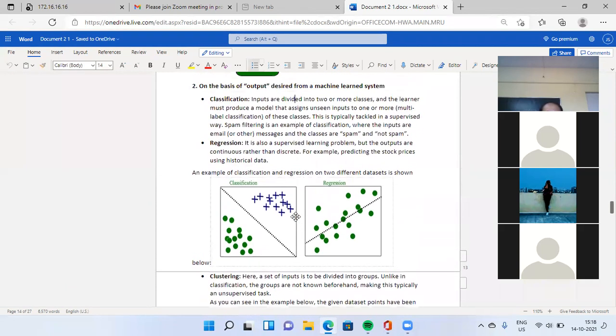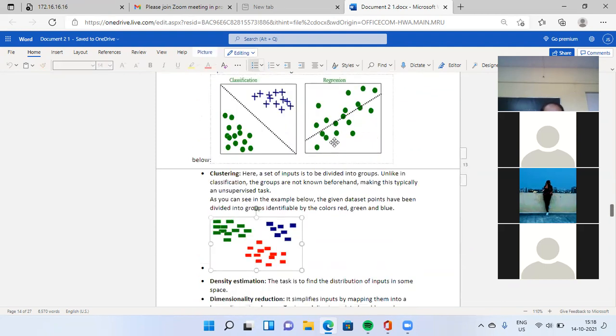Your data is in arbitrary form, because you predict your output from your stock or historical data. In classification, whatever data you have, you divide this data. Okay, next one, clustering.